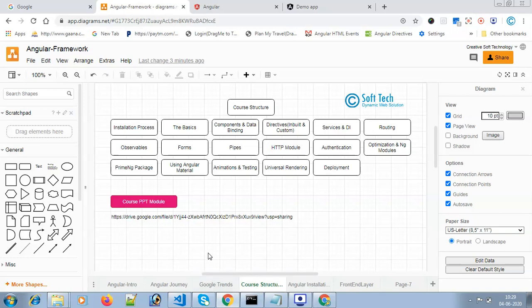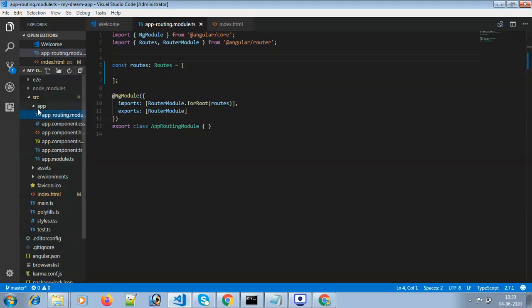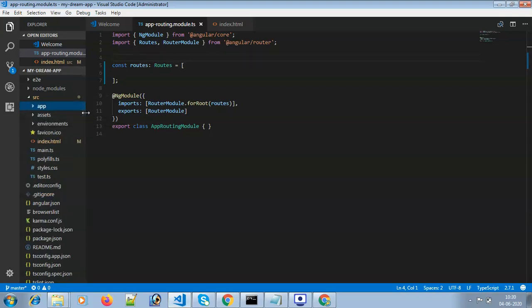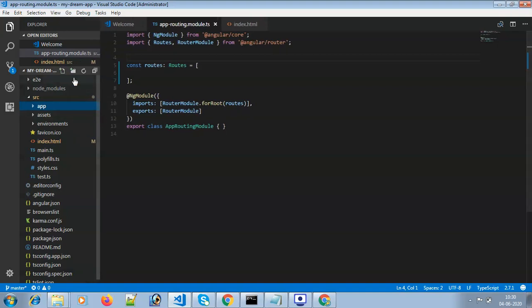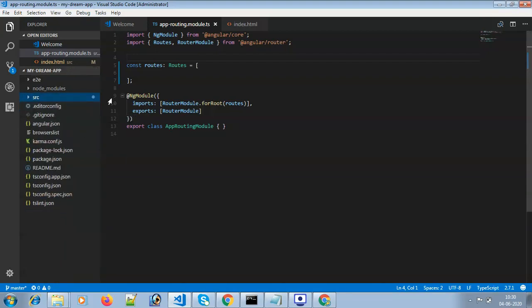So that is all of the Angular stuff. Before that, I want to share the folder structure, the scaffolding, how an Angular project looks. Just a minute. After running this command, my Angular app has been installed on my machine, and you can see the src folder first. This is the folder structure.